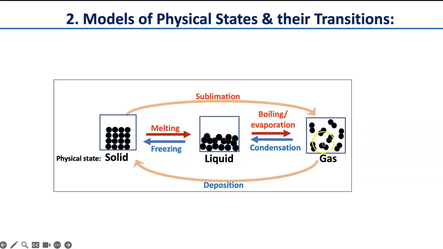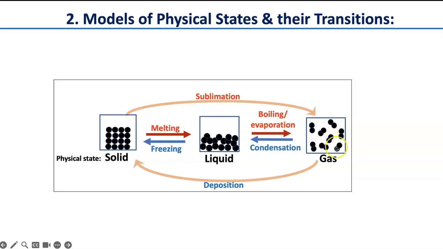Gas has an indefinite shape and an indefinite volume because it takes up all the space of the container, and depending on the size of the container, its volume would change. So let's look at the transitions, the changes from one state to another. When a solid becomes a liquid, it's called melting. When a liquid becomes a gas, it's called boiling or evaporation.